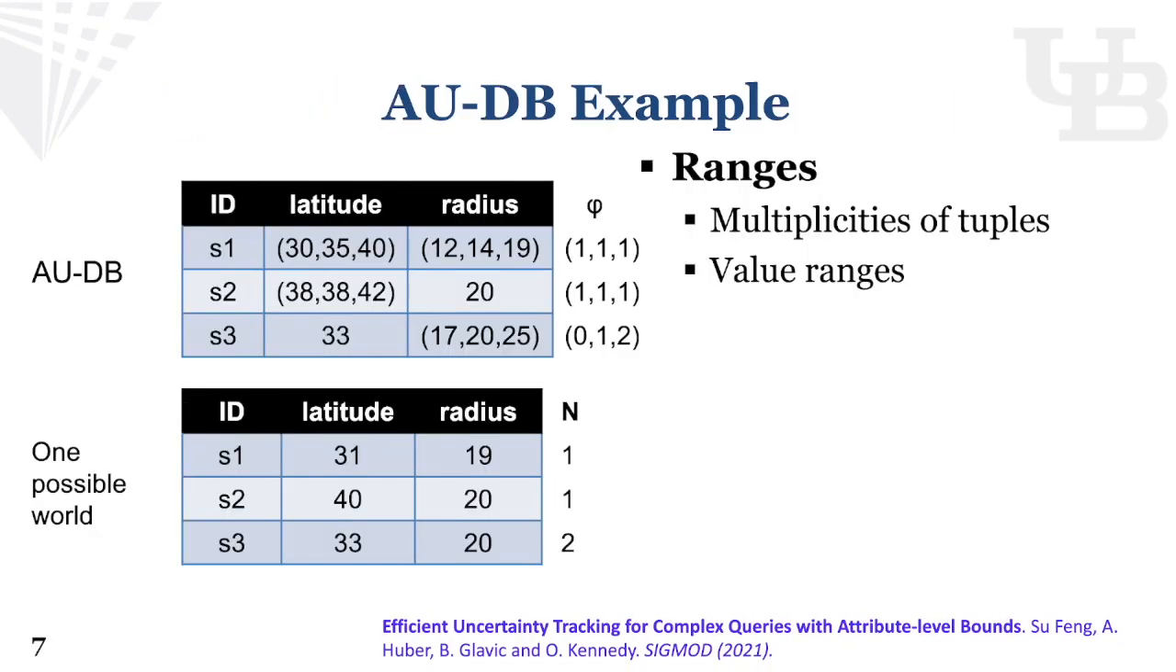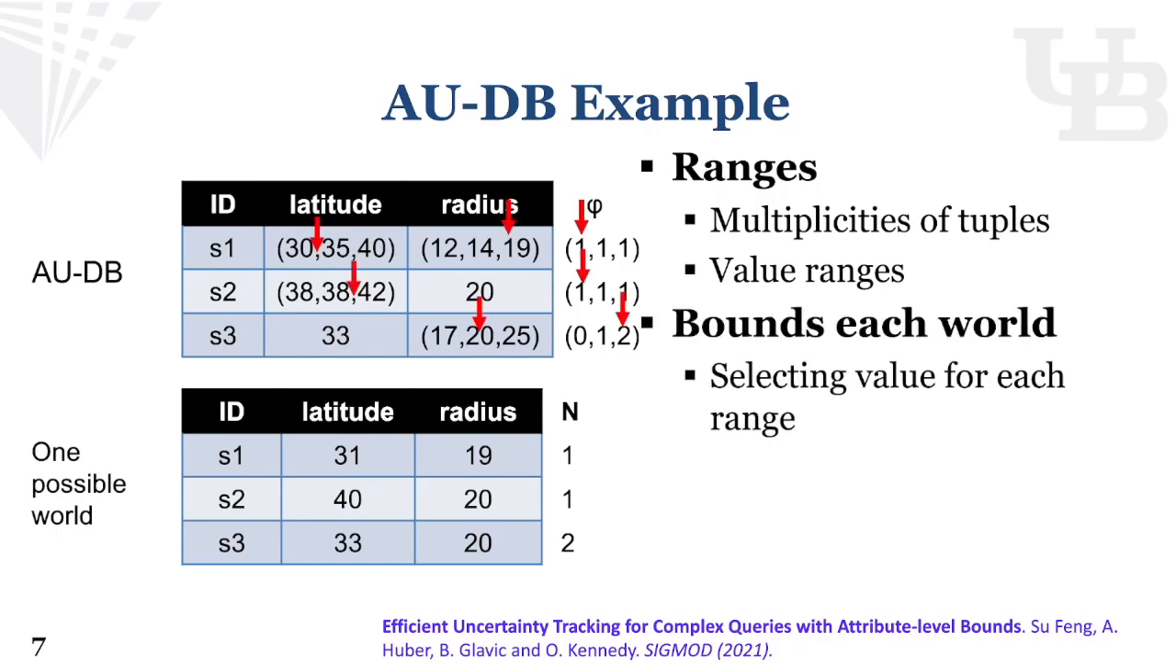An example AUDB can be visualized as shown above. It uses ranges to encode the highest and lowest possible values for each attribute, and the highest and lowest multiplicity for each tuple. A possible world can be extracted by assigning a value in each range. For example, if we pick the values indicated by the arrows, the possible world below can be extracted. AUDB also encodes a selected guess world using the values in the middle.